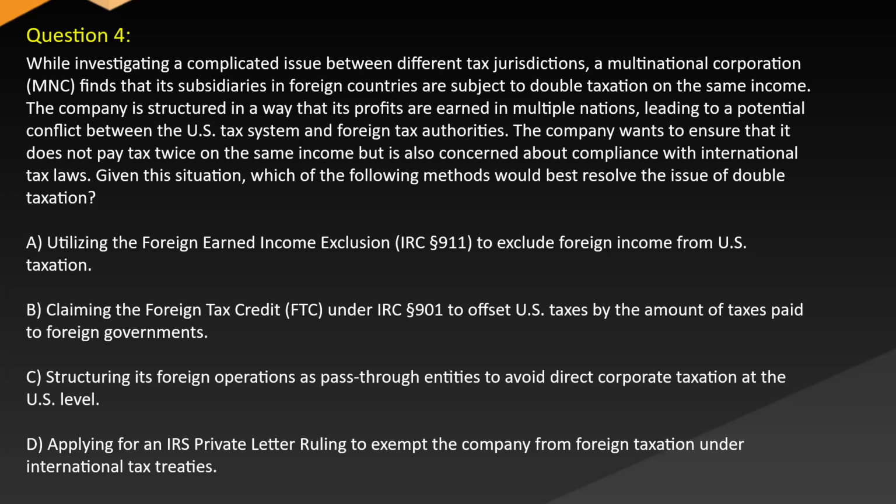C. Structuring its foreign operations as pass-through entities to avoid direct corporate taxation at the U.S. level. D. Applying for an IRS private letter ruling to exempt the company from foreign taxation under international tax treaties.